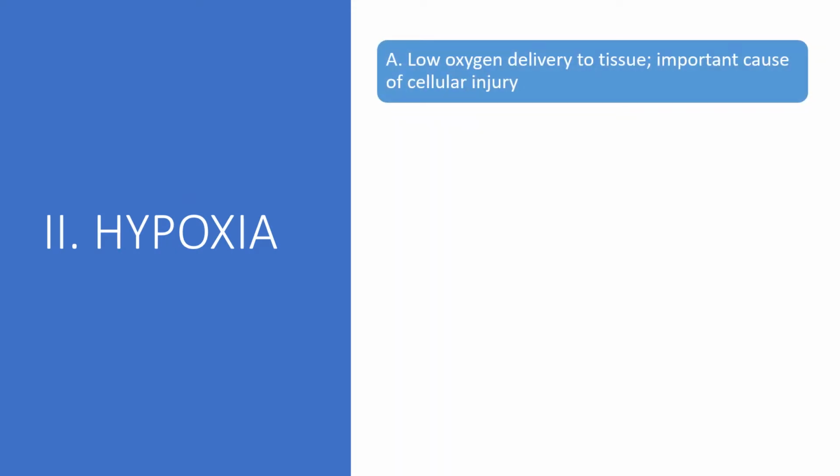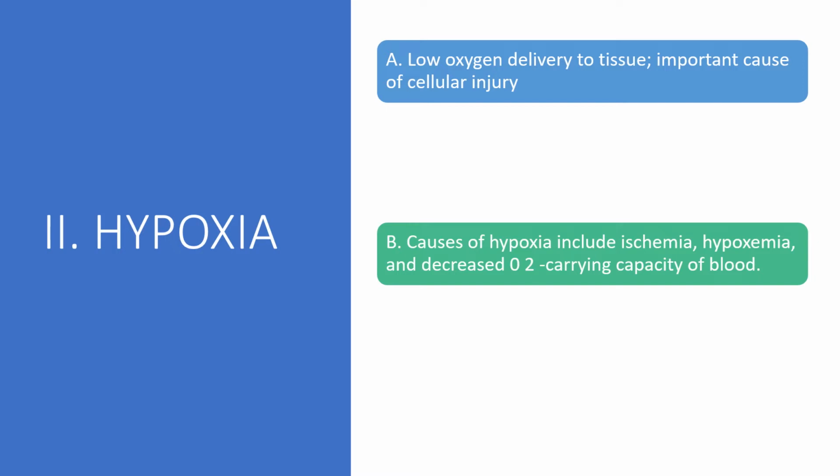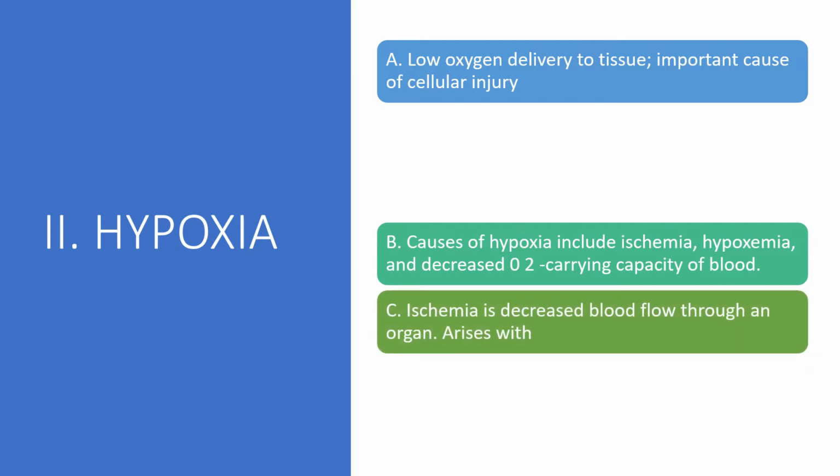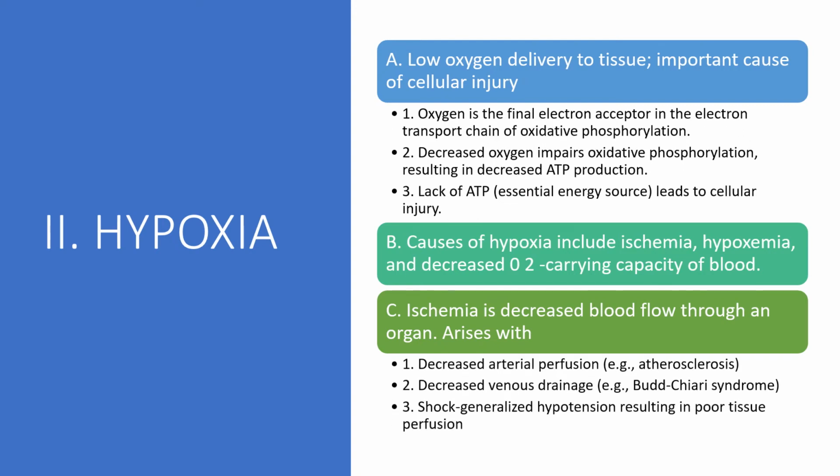Hypoxia. Low oxygen delivery to tissue is known as hypoxia, which is an important cause of cellular injury. Causes of hypoxia include ischemia, hypoxemia, and decreased oxygen carrying capacity of blood. Ischemia is decreased blood flow through an organ, which can arise with decreased arterial perfusion, decreased venous drainage, shock, or generalized hypotension resulting in poor tissue perfusion.